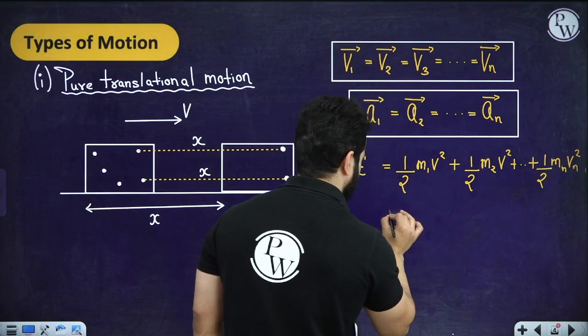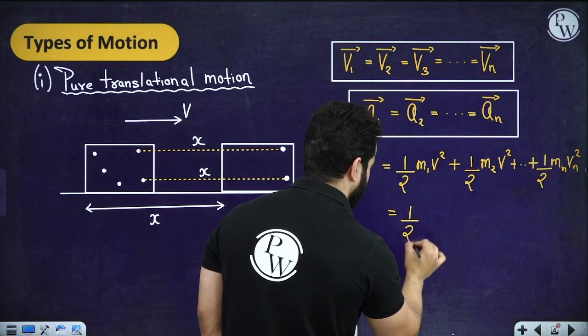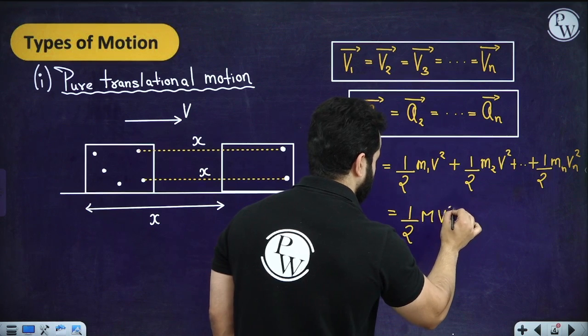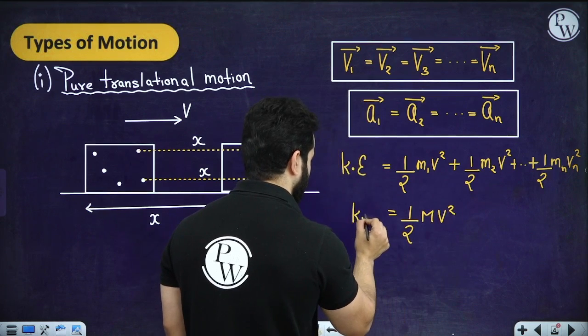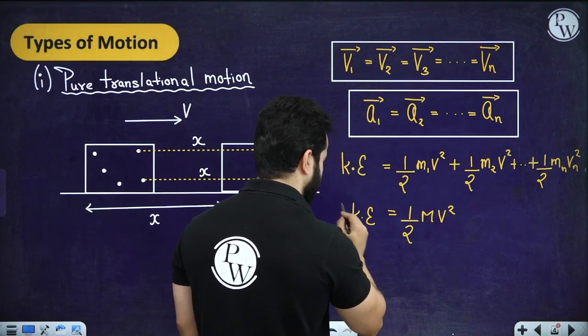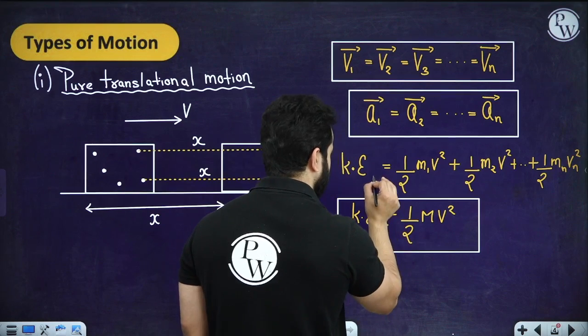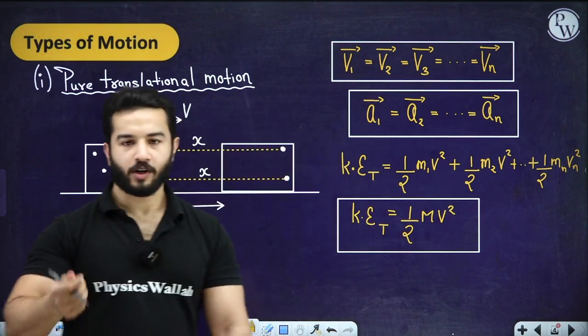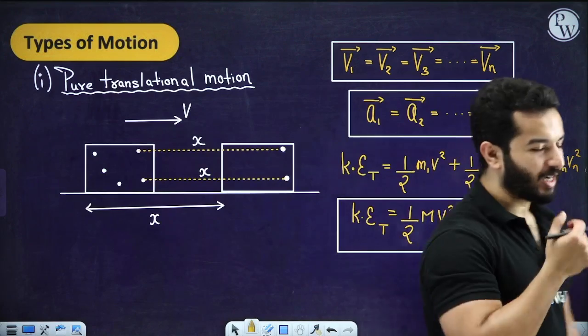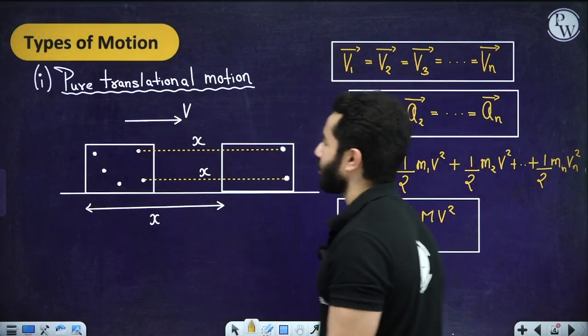So we can simply rewrite this as half m v square. So this is going to be called translational kinetic energy. We are also going to write a formula for rotational kinetic energy. Right now this is translational kinetic energy.